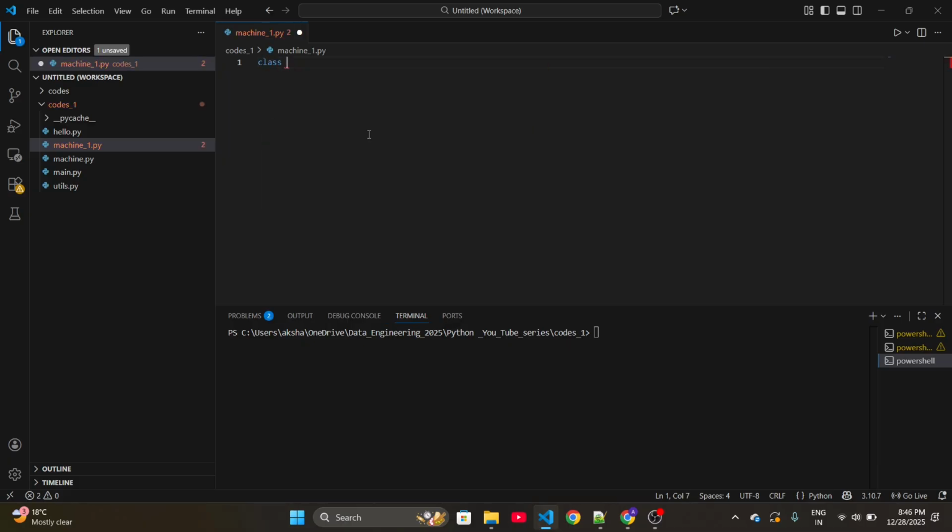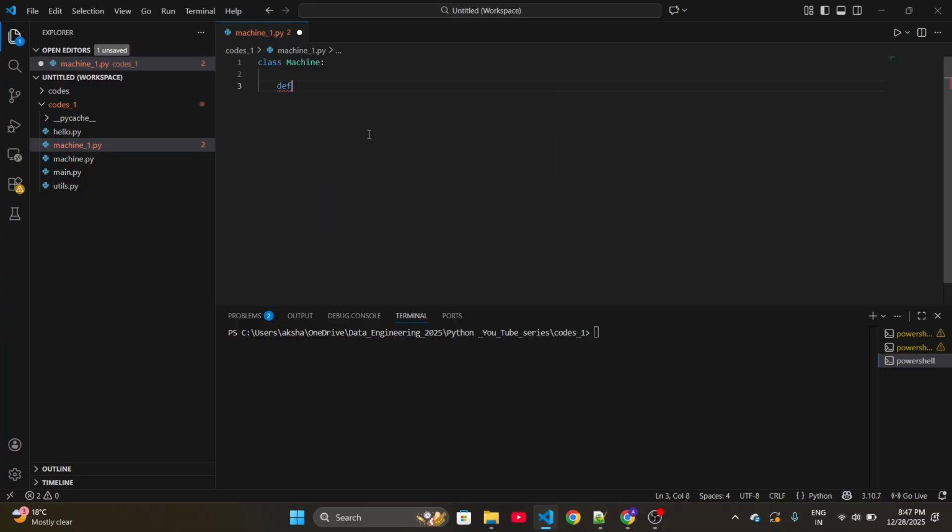Now first we will create the class machine. See guys, again I am telling you, my intention is to explain to you what classes and objects are. Even if you don't understand this code completely, that's perfectly fine, no issues. But let's try to understand it. See, this is how we will define the class.